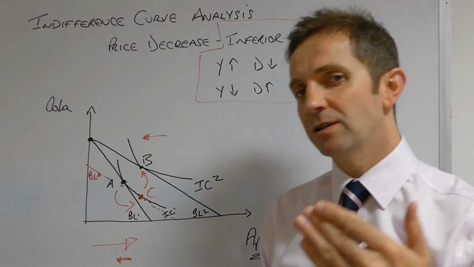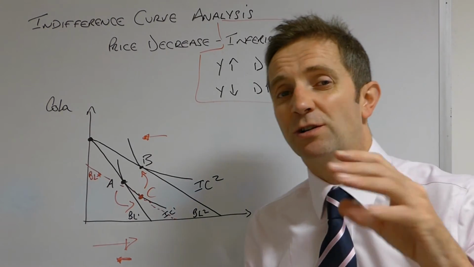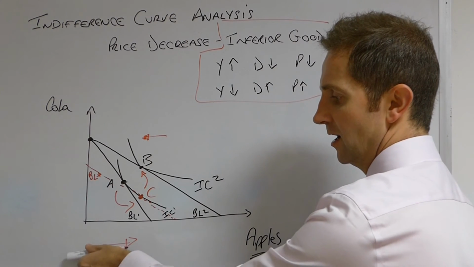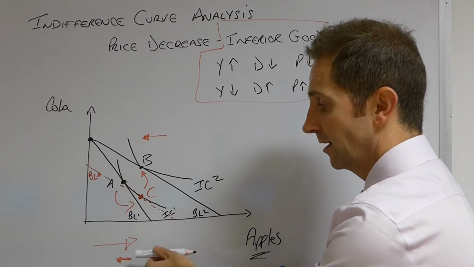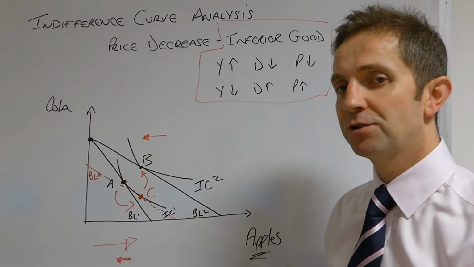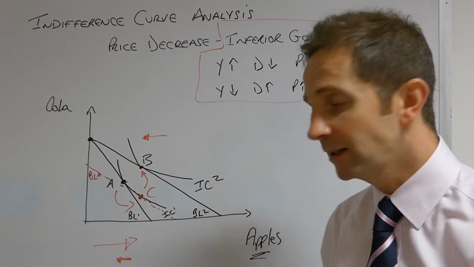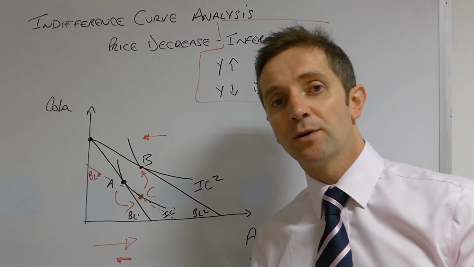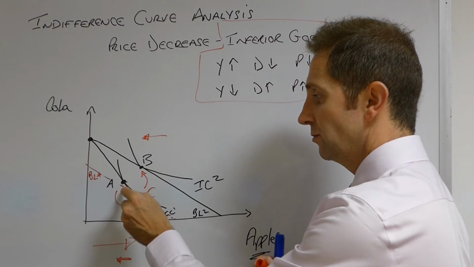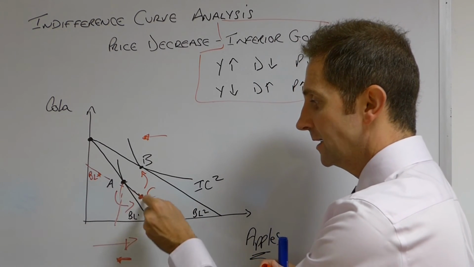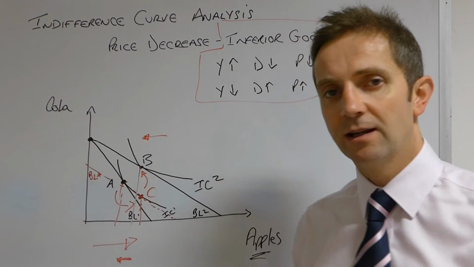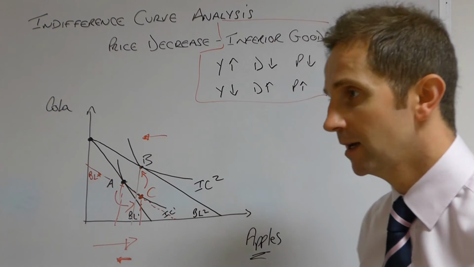Now in your textbook it talks about the strength of the income effect over the substitution effect. So we can see a strong substitution effect here and a relatively strong negative income effect, but that negative income effect is not sufficient to outweigh the positive substitution effect, which is the reason why we end up somewhere between points A and C. This point B is, as you can see, somewhere between those two.